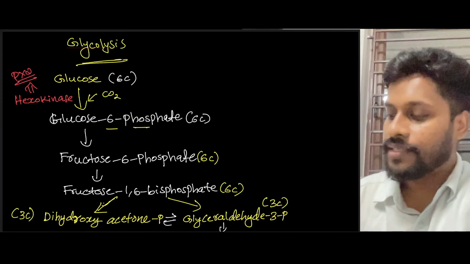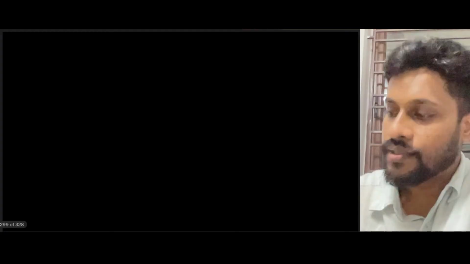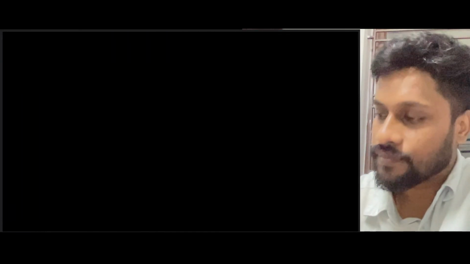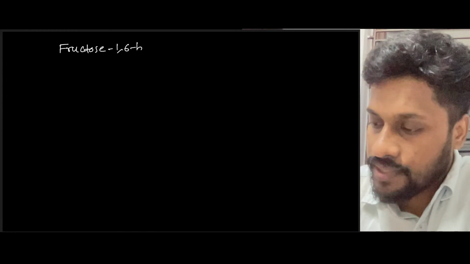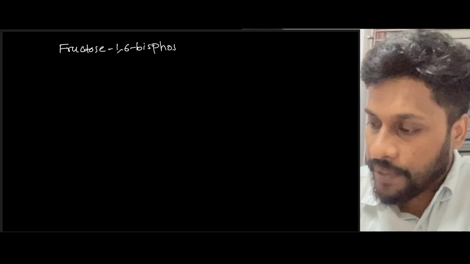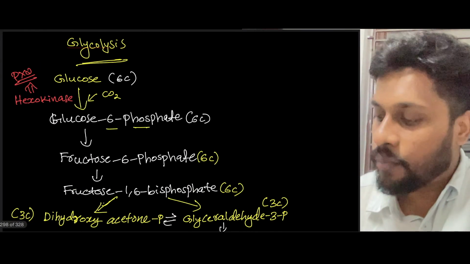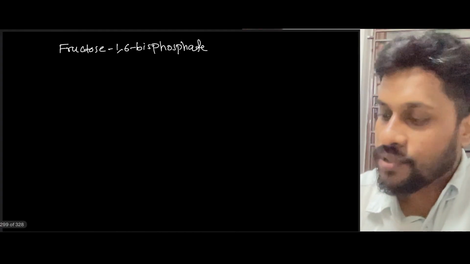Let me write this step separately here for better clarity. Here you can see that fructose 1,6 bisphosphate was there. I'm repeating the same step. And then it is dividing into two compounds, right? These two compounds are called what?